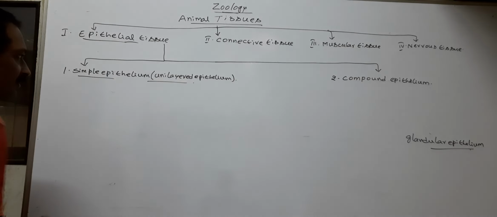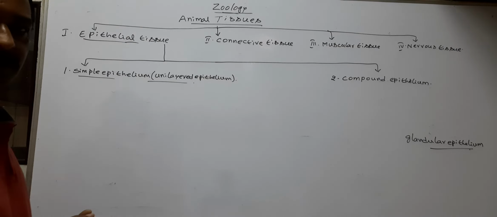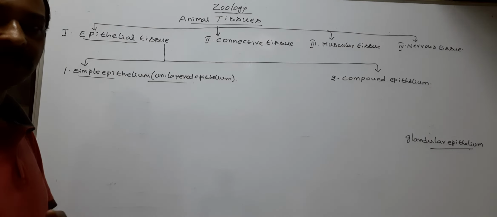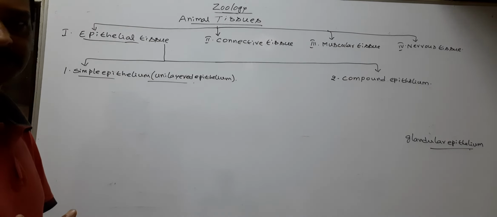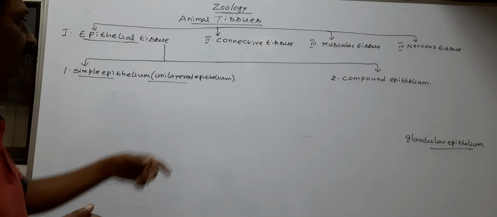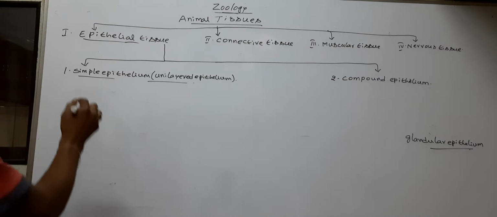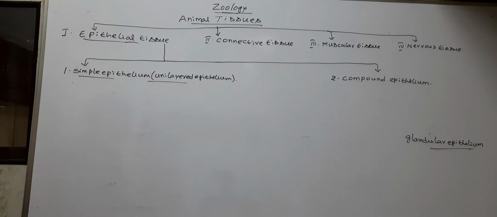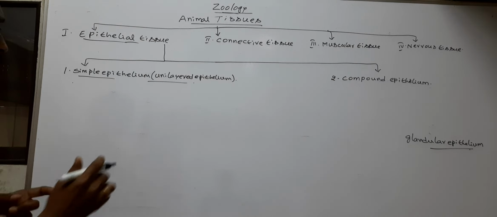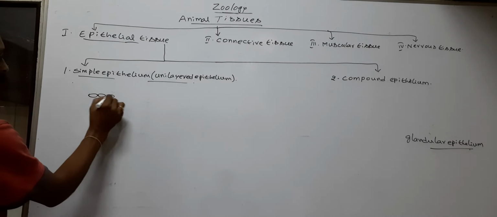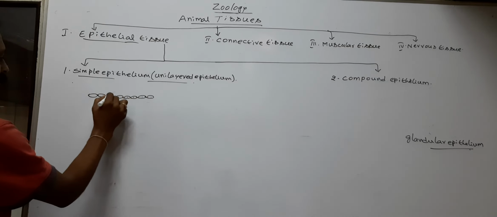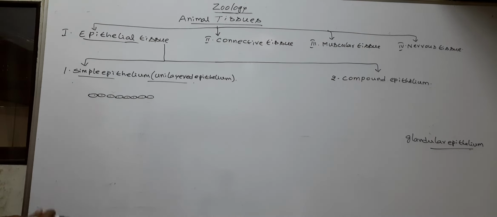Unilayered means the cells of the simple epithelium are arranged in a single layer, like this. So the simple epithelium has a single layer.